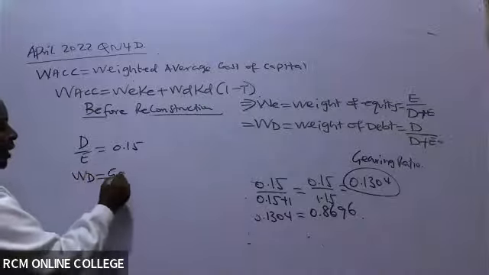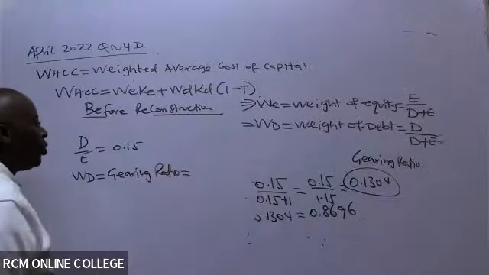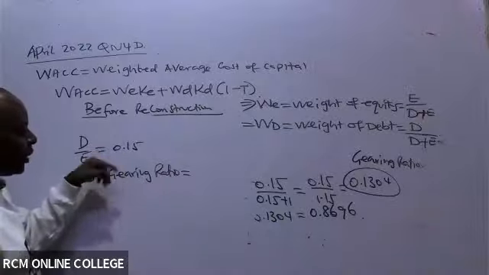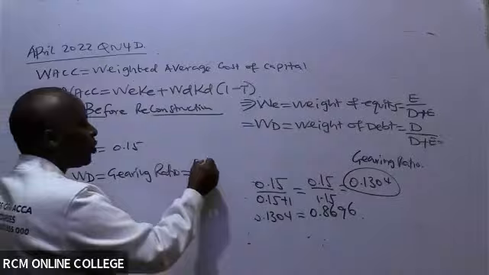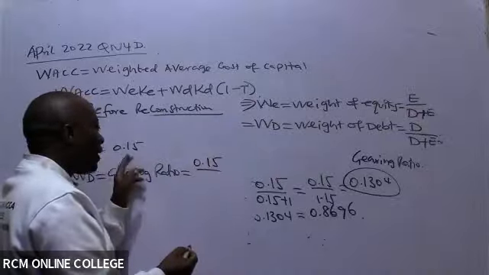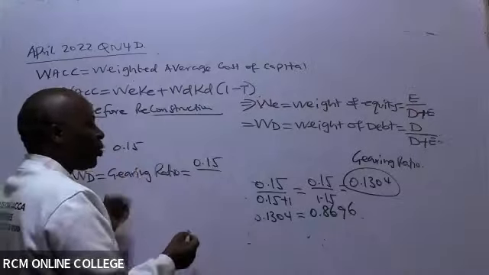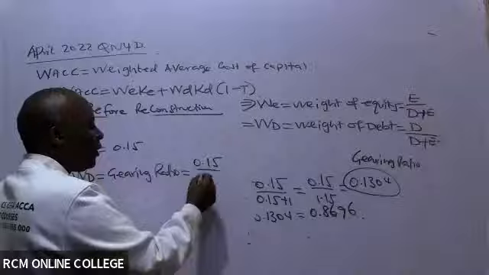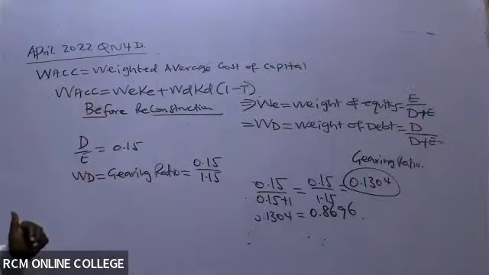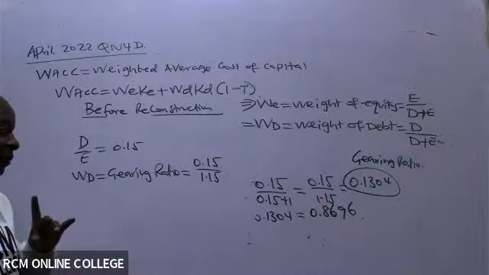To get weight of debt, which is the same as gearing ratio, what I will always do is take this one as the numerator the way it is. So 0.15 over geared. When we talk of geared, you add 1 to it. So if I add 1 to this one, it will be 1.15. Yeah, it goes over and above 100%. So very easy. Let me explain something.